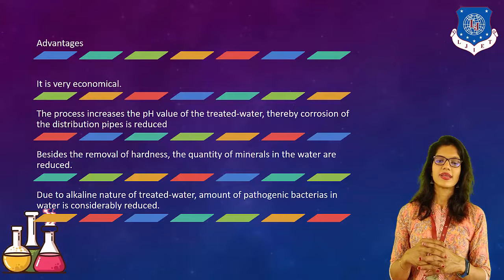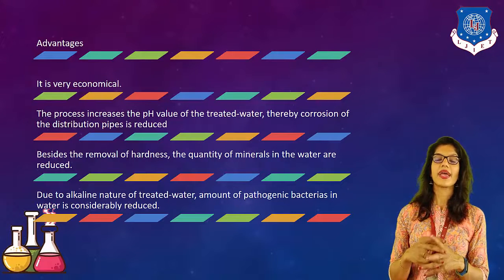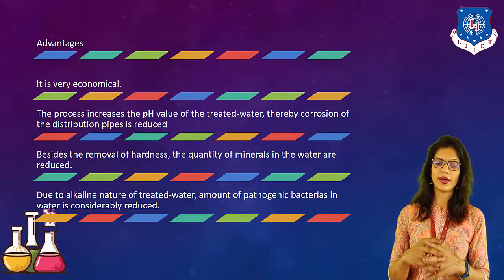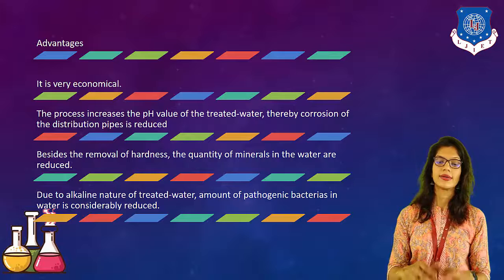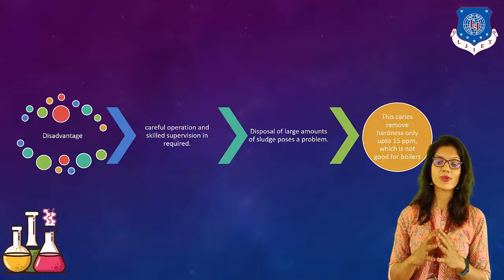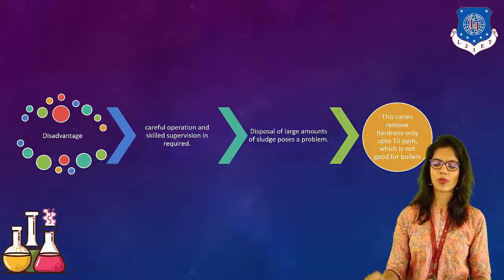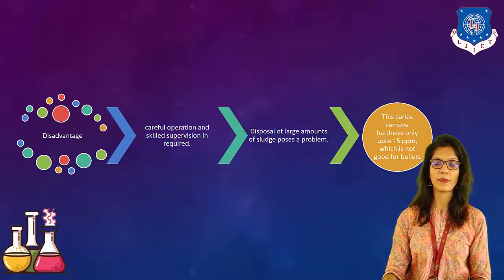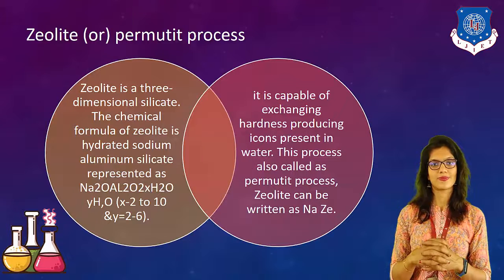Various advantages are there. It's very economical. We can maintain the pH value of it. Removal of hardness can be done. Certain disadvantages are also there, like careful operation and skilled supervision are required, disposal of large amounts of sludge creates a problem, and it can remove the hardness up to 15 ppm only, which is not good for boilers.